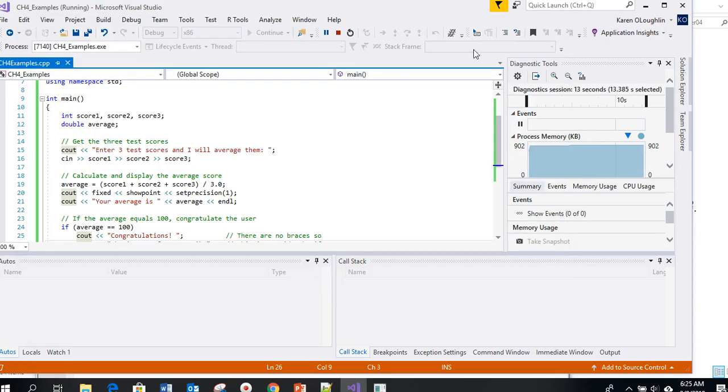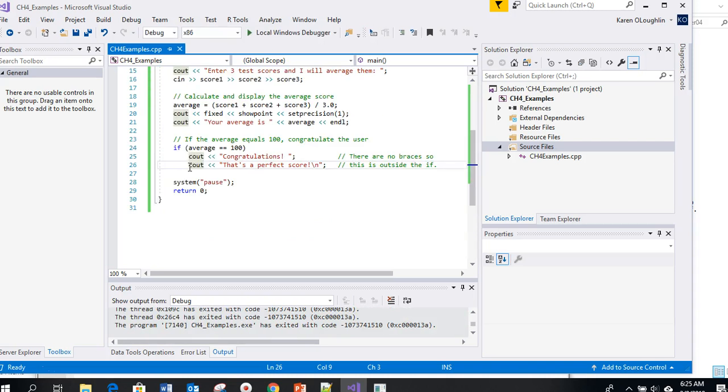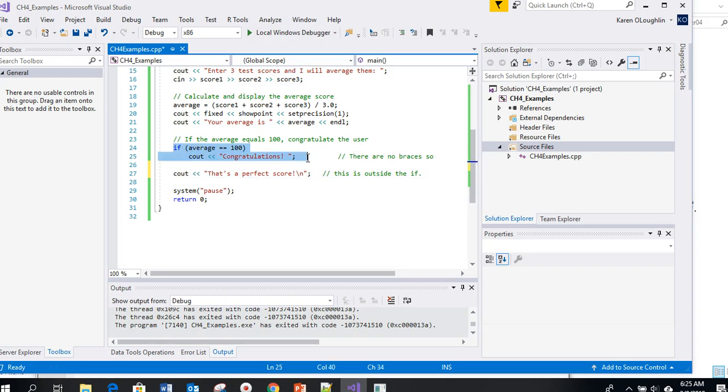What's happening is, because this code block is not inside curly braces, there's only a single statement associated with that if, and so the other statement always gets executed. So just be sure to put curly braces around the blocks of code that you want to have executed.